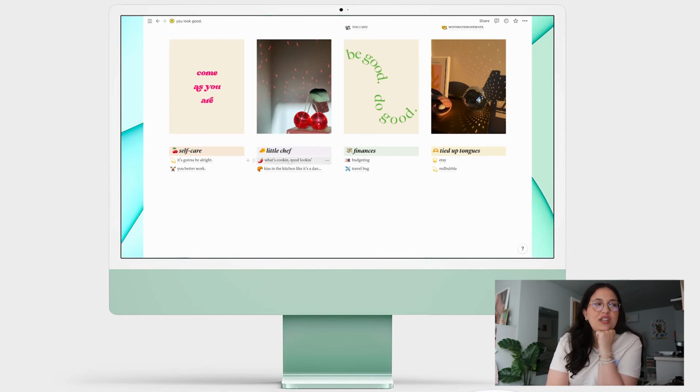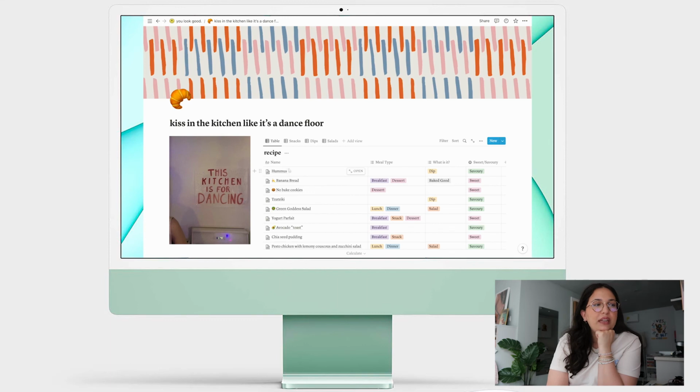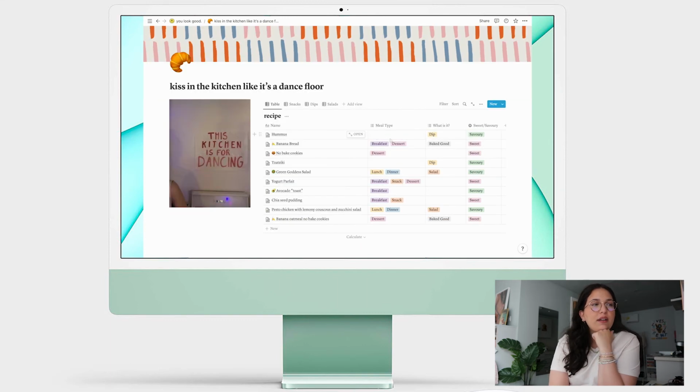In the little chef section, this was the section that I didn't really use and I have not used since I made it, so I'm not even going to bother going in here. But I'll go in here, which is my recipe section. So I've got what it is, meal type, I guess you could say.